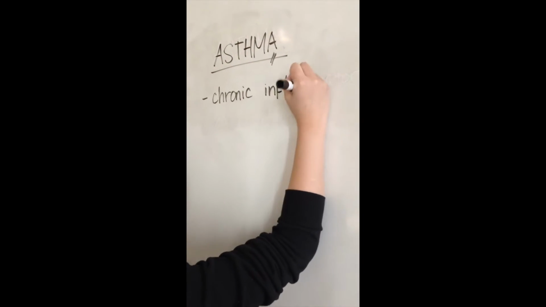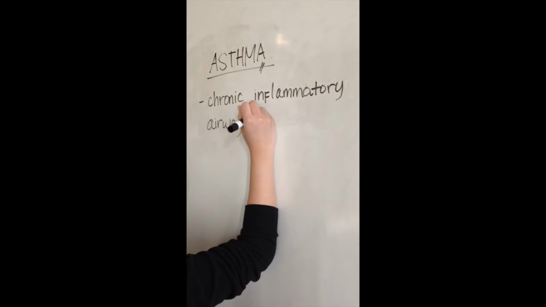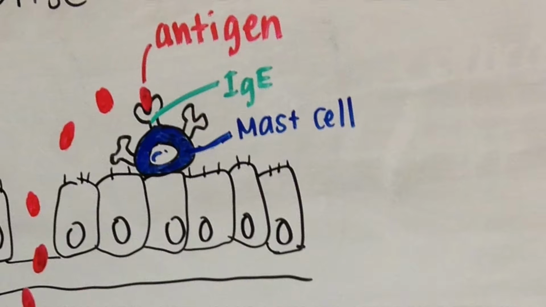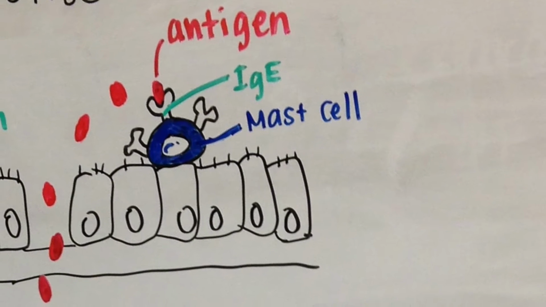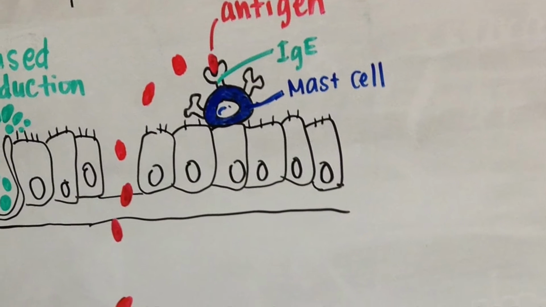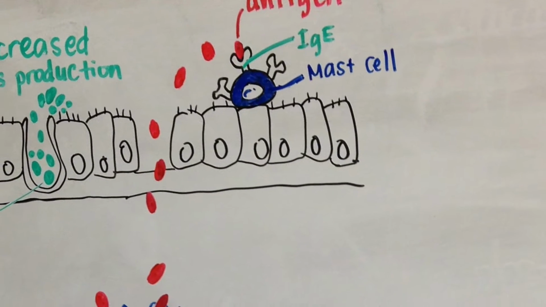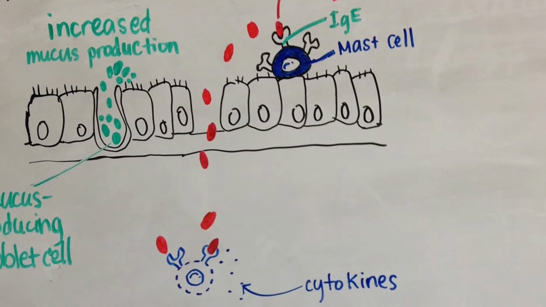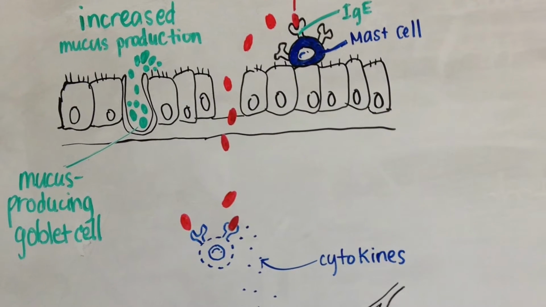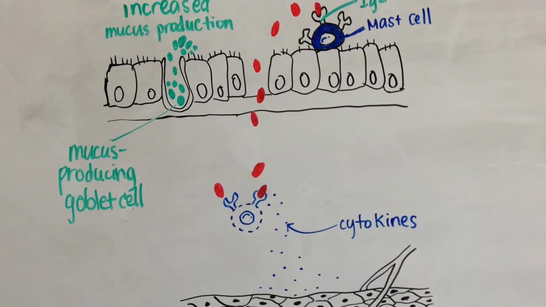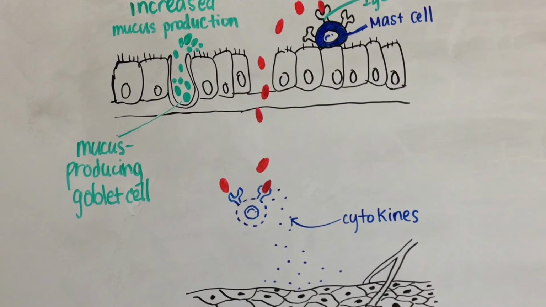Asthma is a chronic inflammatory airway disorder. IgEs are a type of antibody. Mast cell surfaces have special receptors for binding IgEs. It is arranged in such a way that the allergen can attach and cross-link to the IgEs. When a mass of IgEs become cross-linked, the mast cell will release histamine and other inflammatory substances to begin the allergic cascade and cause inflammation.